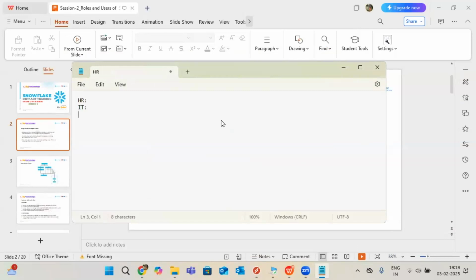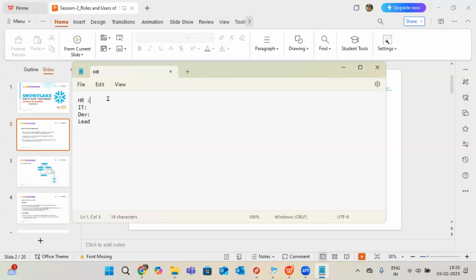IT is also one role, right? And if there is any development work issue, the dev department. If there are any permissions or decision making, the lead. So all this comes under roles only. Who works with HR-related things means the HR role. Under that role, we will have multiple people. One role can contain multiple people.